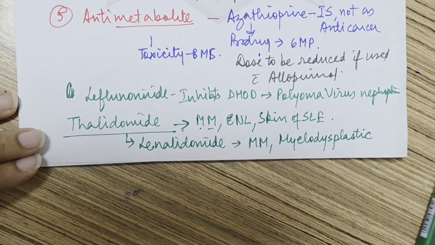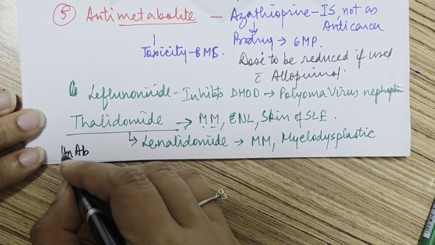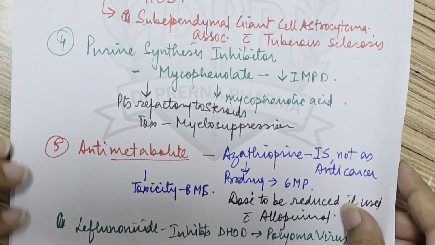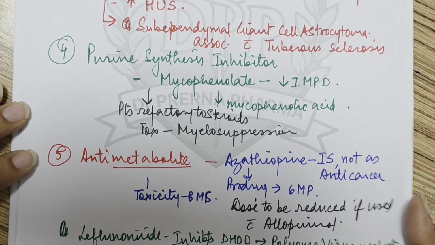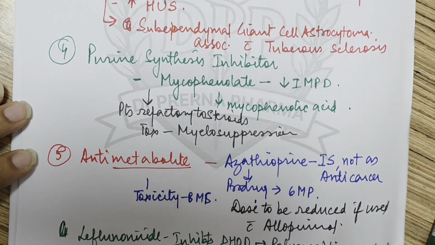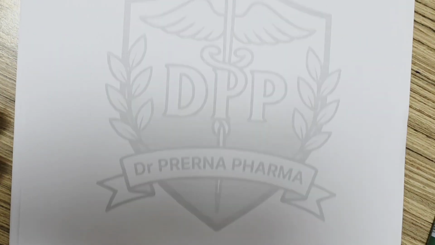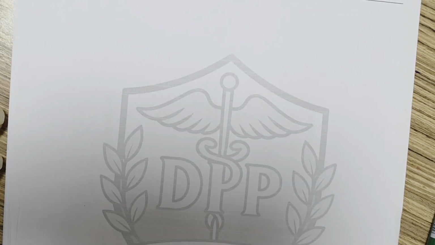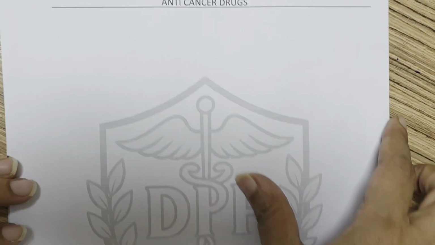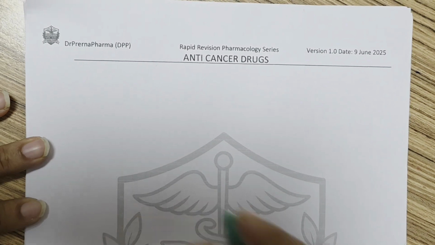Okay. Apart from this, we have a lot of monoclonal antibodies, and there are very many monoclonal antibodies. I know you cannot ratify each and every drug, and it is very difficult to remember all of them, but I still suggest that you at least remember 10 or 20 of them, the most important ones, which will help you in covering the exam. So let's see what other drugs come in this.